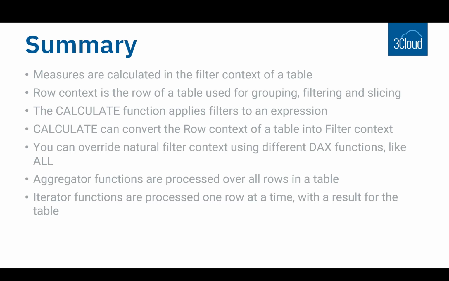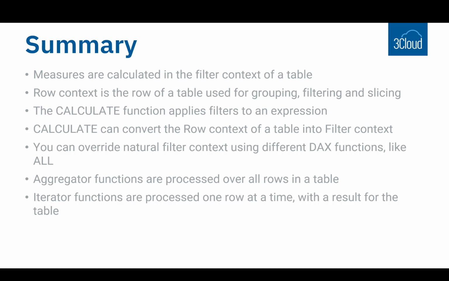Example again is that I have grouped by month, so the row context of that grouping is January on the first row, then February on the second row, then March on the third row, and then a measure placed in the cells on one of those rows takes that row context and creates filter context, which then performs the calculation. You can override natural filter context using a variety of DAX functions.